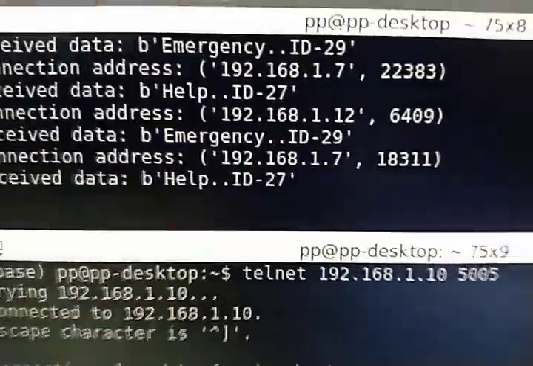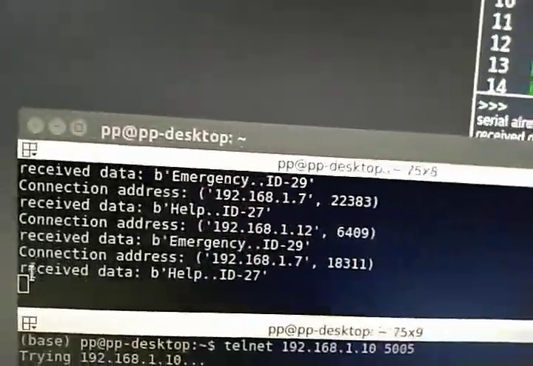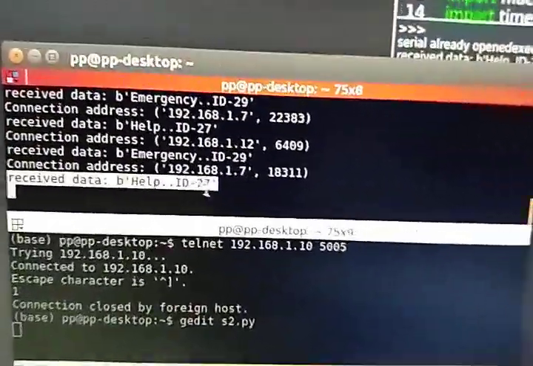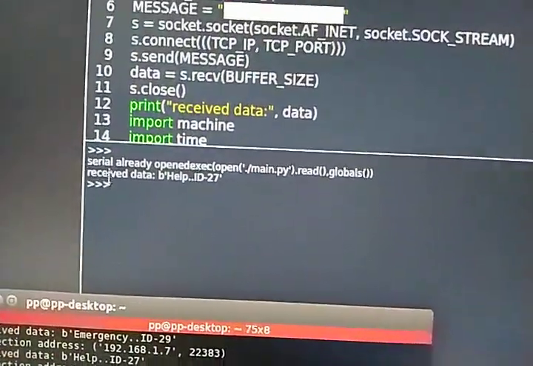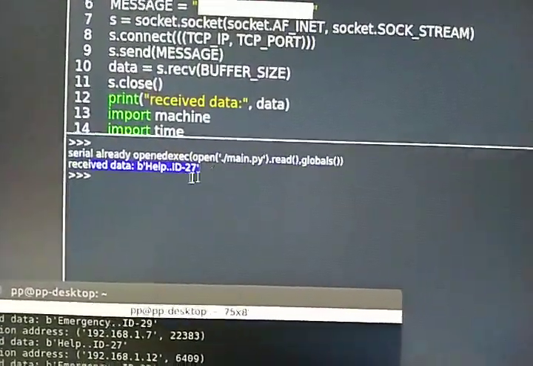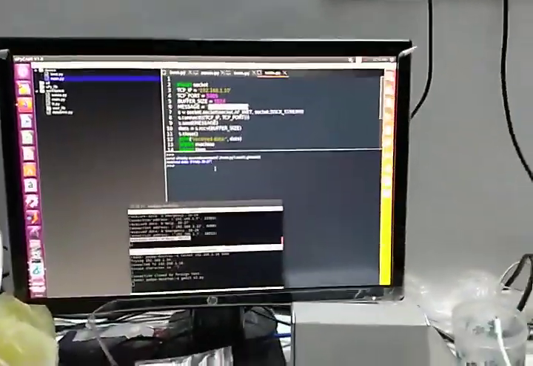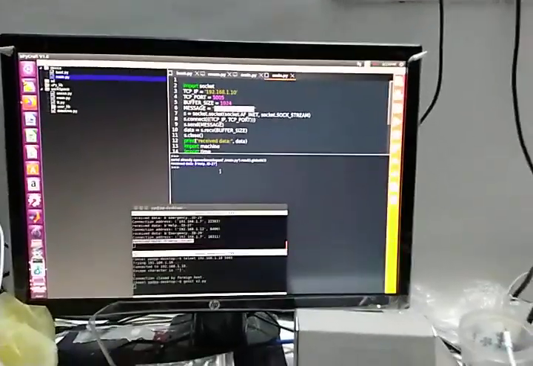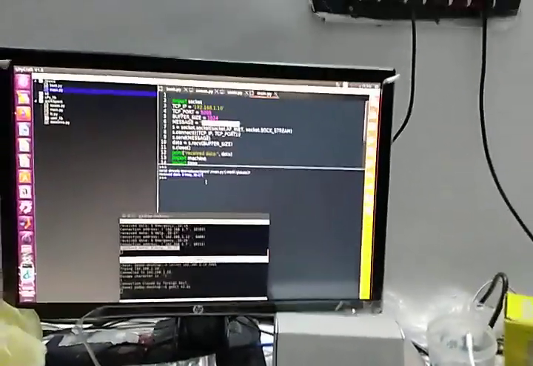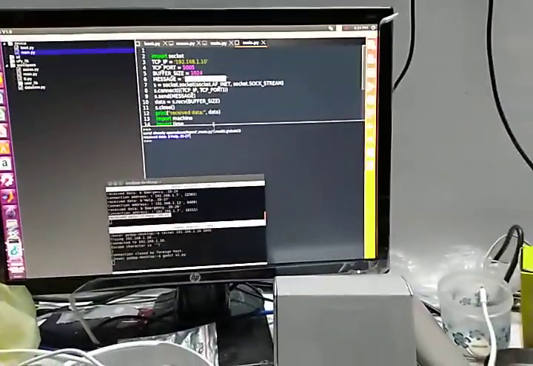Received data: help, and ID is 27. Whenever we call for help, we also get a feedback message that the help is received. This is what the server, the command center, sends to the node, saying that they are arriving at the site. It's a way of letting the villager know.